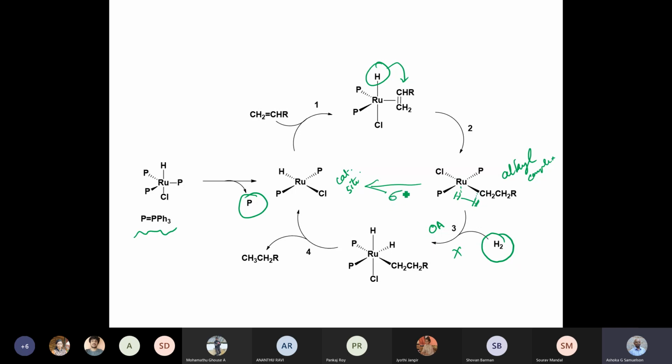So this will be a sigma bond metathesis and formation of the catalytically active site. I should say that this is a much more sensible way. There is no oxidation state change.